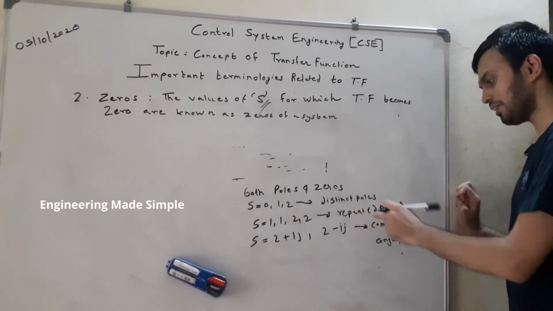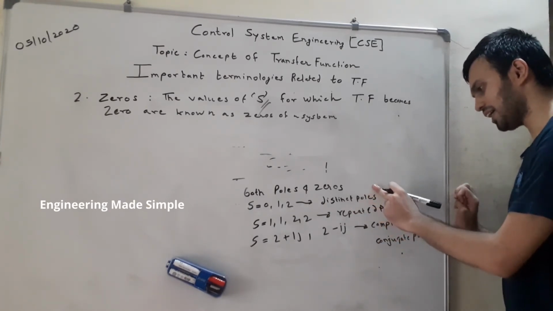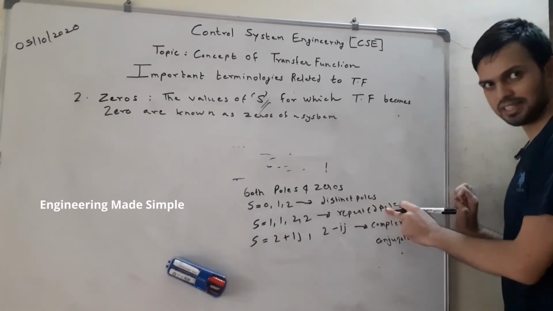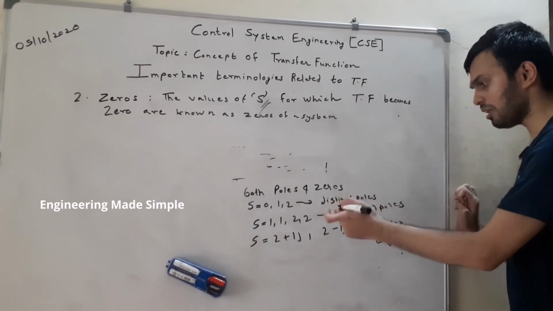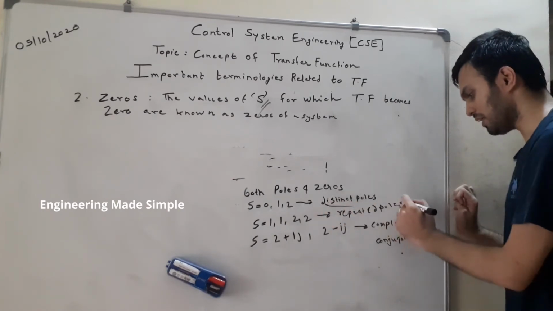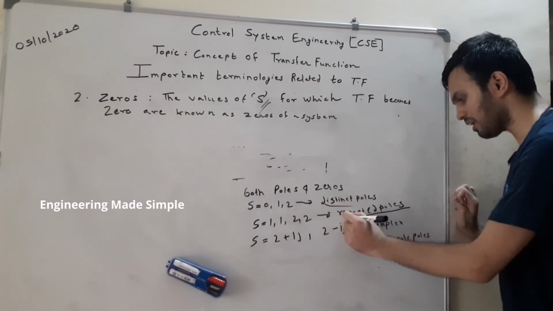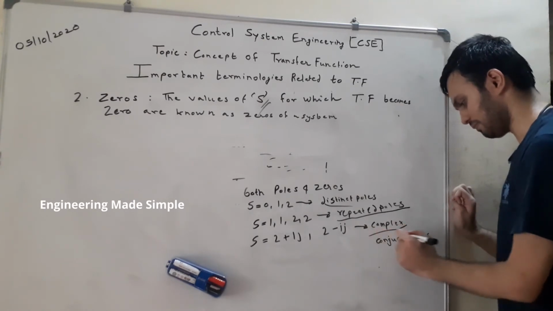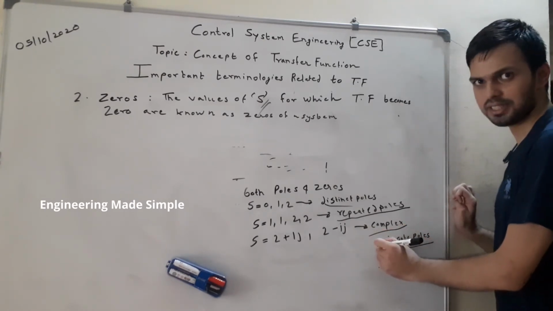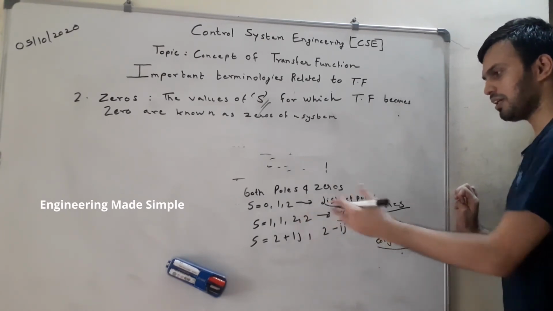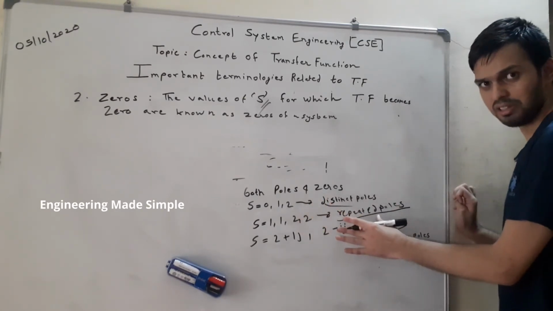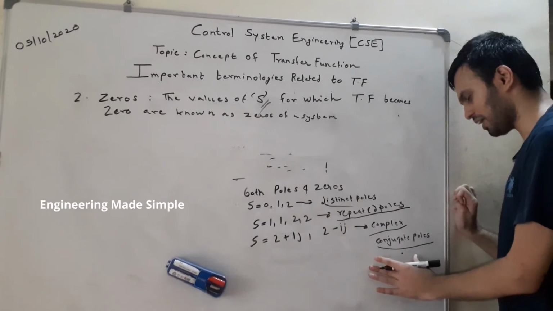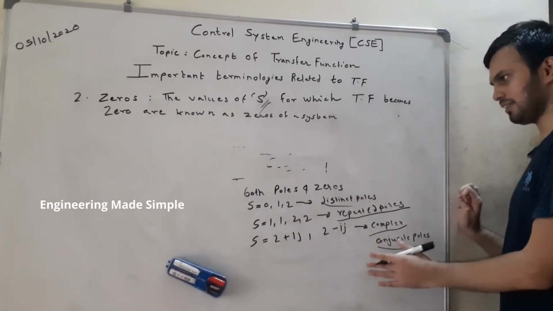So poles and zeros are obtained in three types: they are either distinct, or repeated, or complex conjugate poles. And on the basis of this, we will be able to determine the stability of the system. But those stability considerations we will learn later. Just for the time being, I told you that the poles and zeros are obtained in the following three categories.